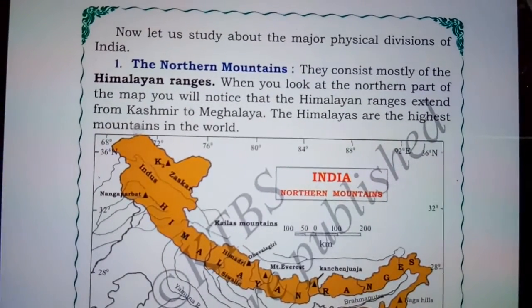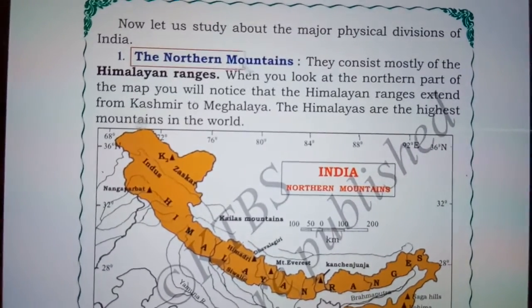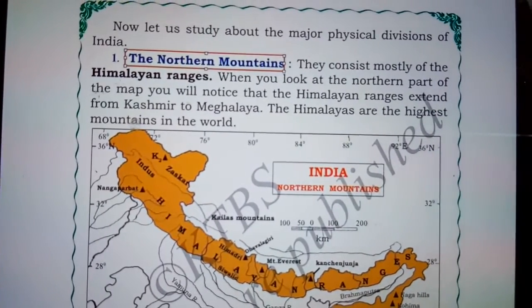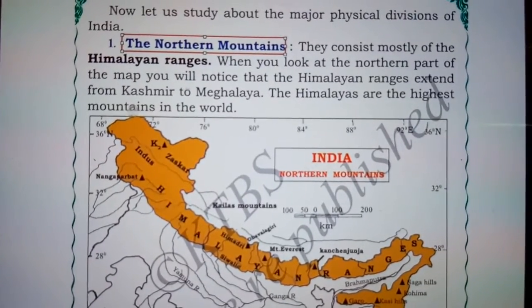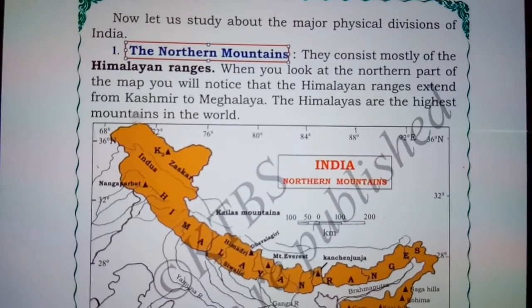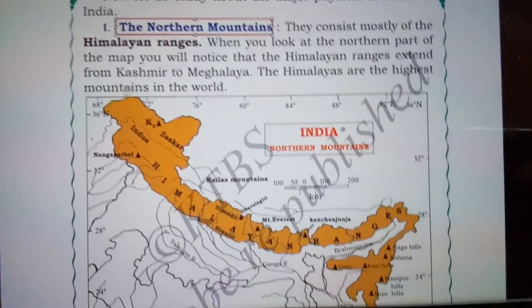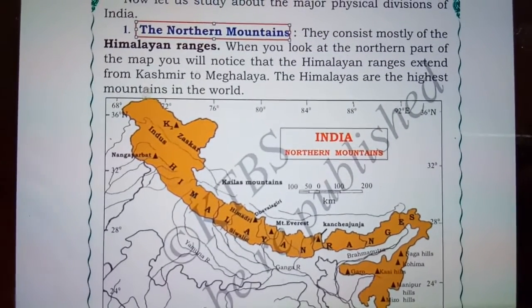Now let us study about the major physical divisions of India. We will start from the northern mountains. They consist mostly of the Himalayan ranges. So we already looked at the Google map that the northern part of India consists of Himalayan ranges, and these are called the northern mountains.